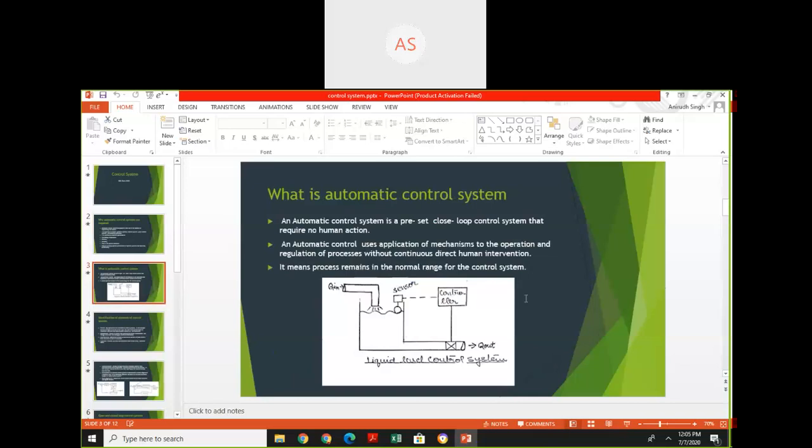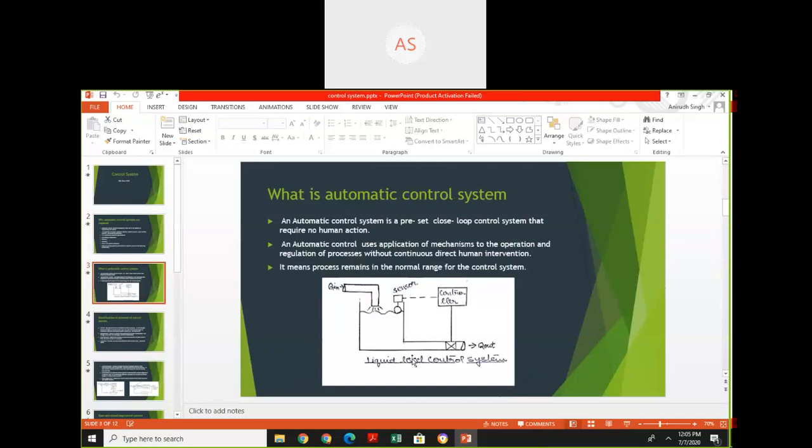Next question is, what is an automatic control system? An automatic control system is a preset closed loop control system that requires no human action. It means an automatic control uses the application of mechanisms to the operation and regulation of a process without continuous direct human intervention.